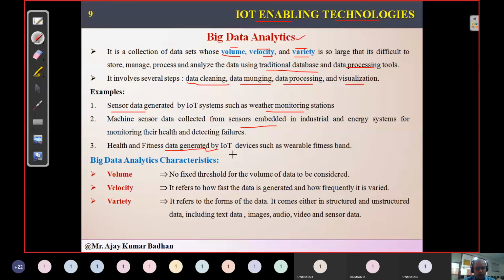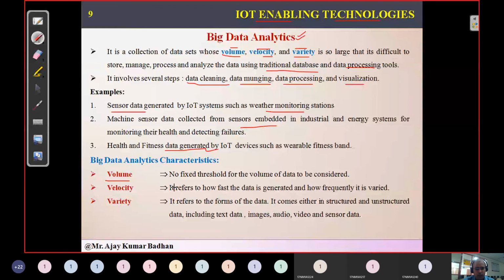How is it able to indicate that? It has analyzed the data which has been stored. Previously, whatever the pulse, his heart rate and everything was getting recorded. Based on that, it analyzed and came to know that by so and so date, he may get a heart attack. So he went to the hospital, did all the tests, and came to know that there was a problem in his arteries. Since he came to know earlier, he took the treatment and was able to avoid that particular heart attack. In this way, big data analytics plays a vital role.